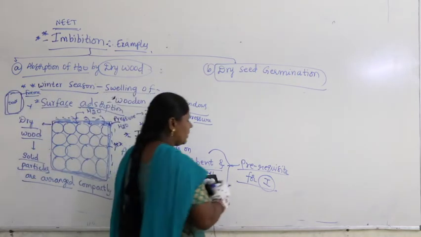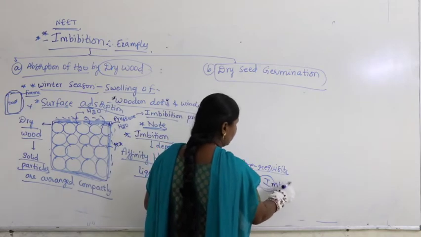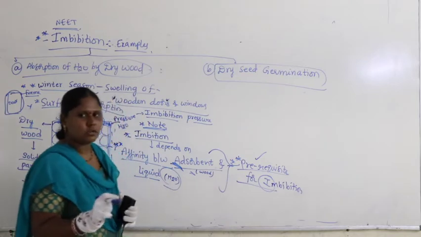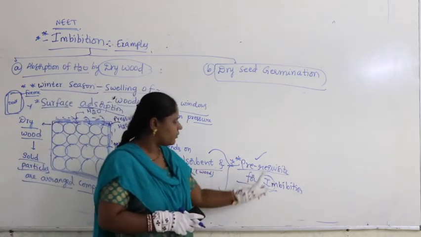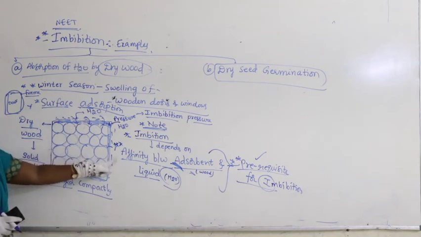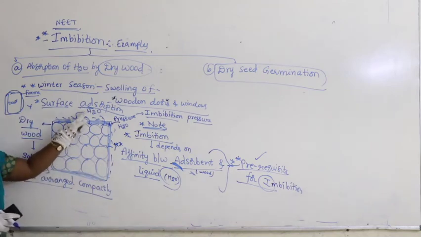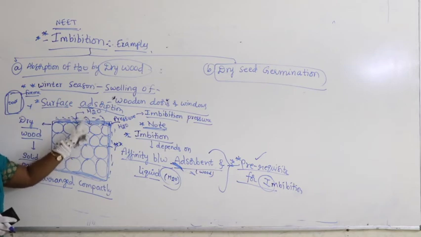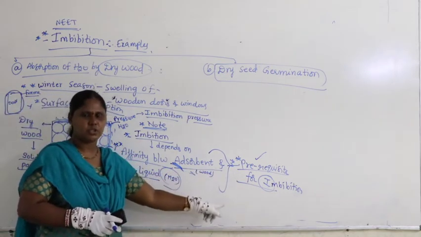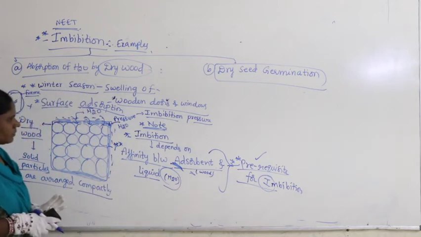Okay, what is that? Affinity between... What is a prerequisite? Sometimes you will get the question: what is the prerequisite for imbibition? That means affinity, interaction between adsorbent, this is adsorbent, and the liquid. So affinity between these two, interaction between these two, is a prerequisite for imbibition to happen.